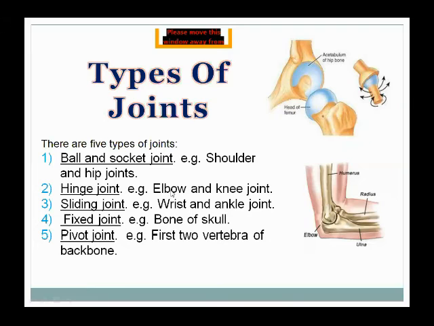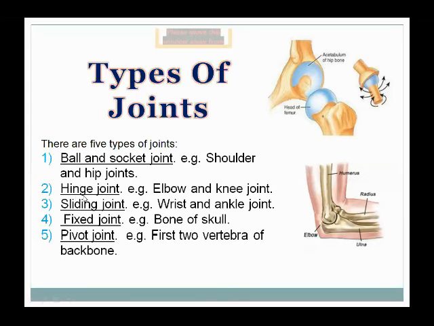Now the second one is hinge joint. This type of joint is present at the elbow and knee joints. Okay, students, what is the hinge joint? These types of joints are present in the elbow and knee joint. Here's the example of the hinge joint, in which you see this is the elbow joint.